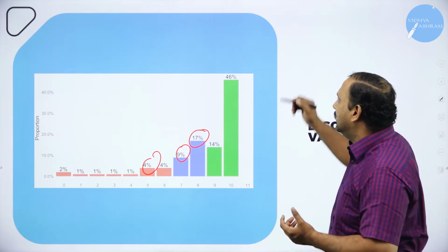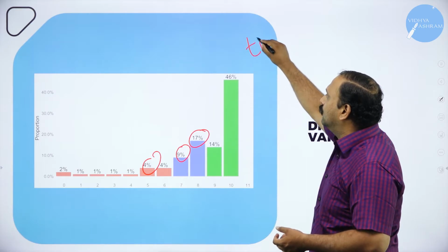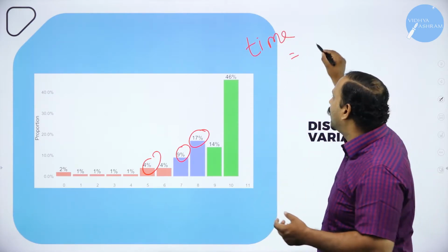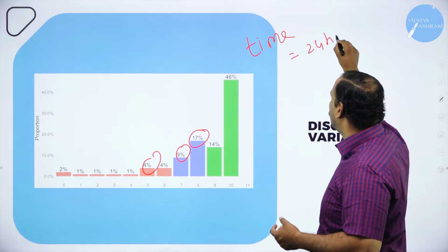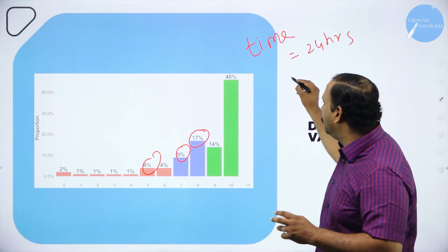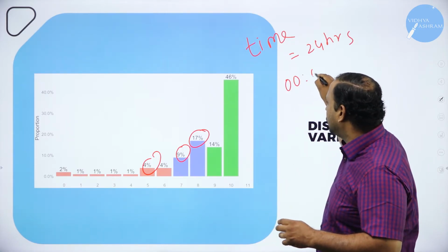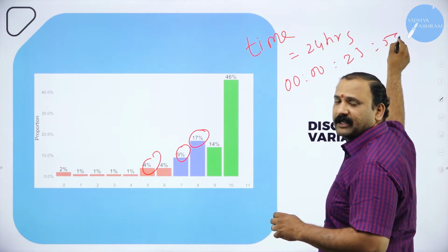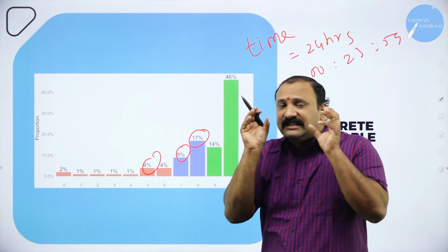Now for example, if anybody asks you what is the time, time is divided into 24 hours. That's what we all know, and that is the universal truth. So the time starts from 0, that's midnight, till 23:59. That is a discrete value.